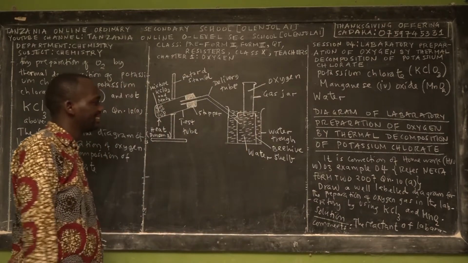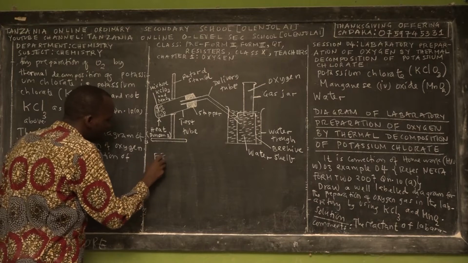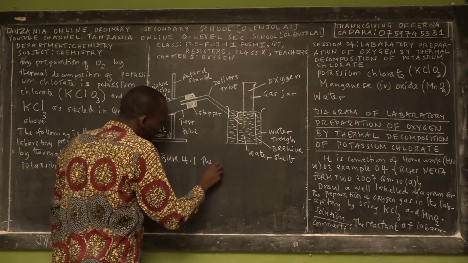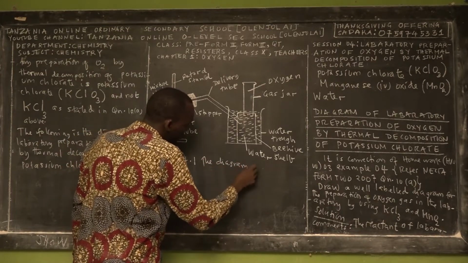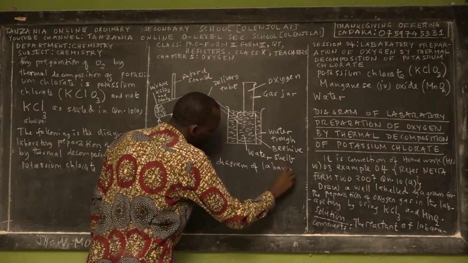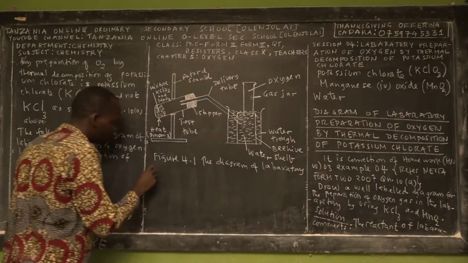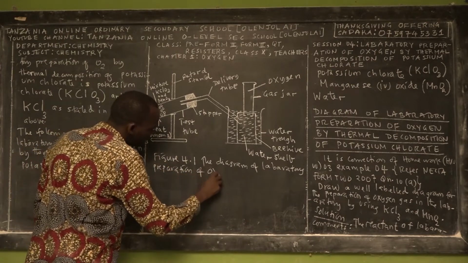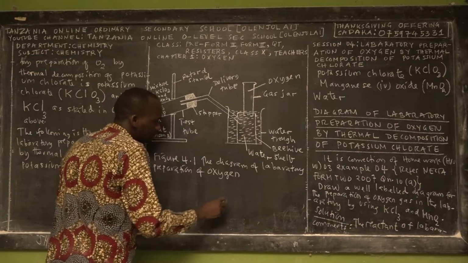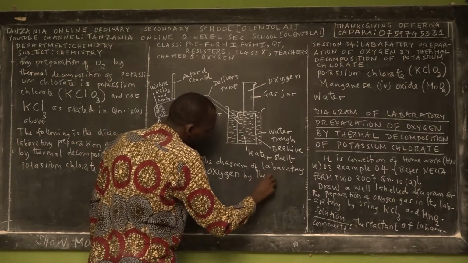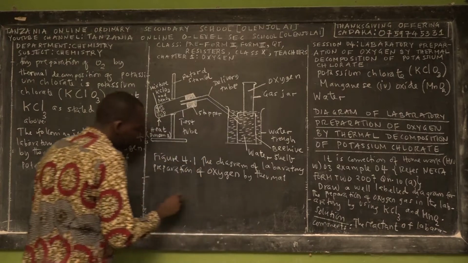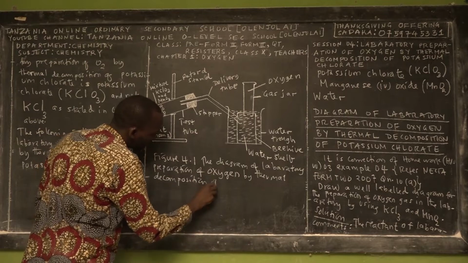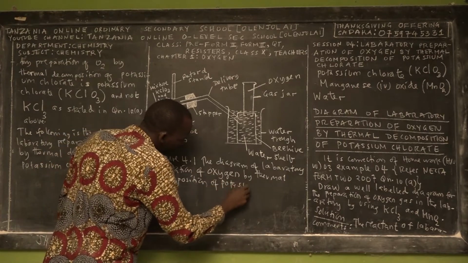But this one, this is what? A gas jar. And this, ladies and gentlemen, we call Figure 4.1, the diagram of laboratory preparation of oxygen by thermodecomposition of potassium chlorate.